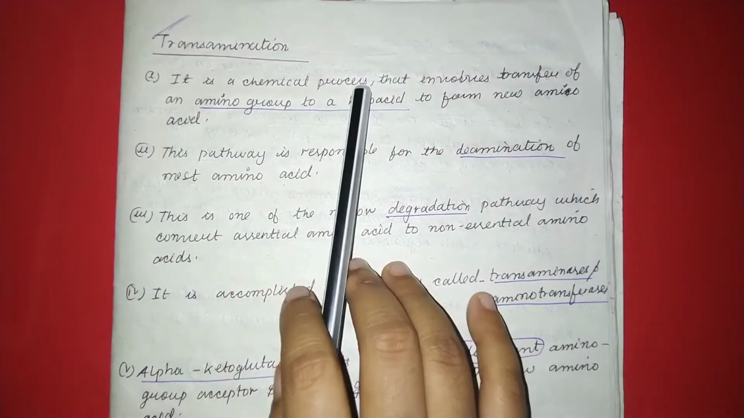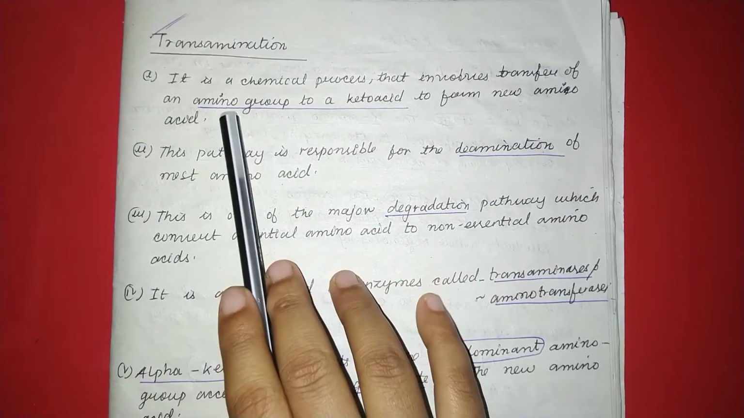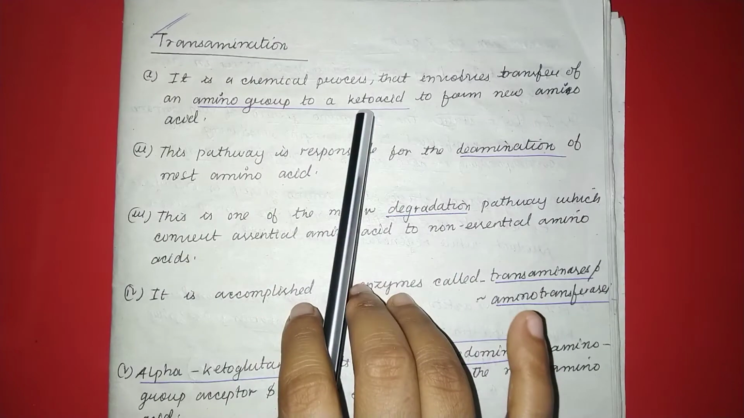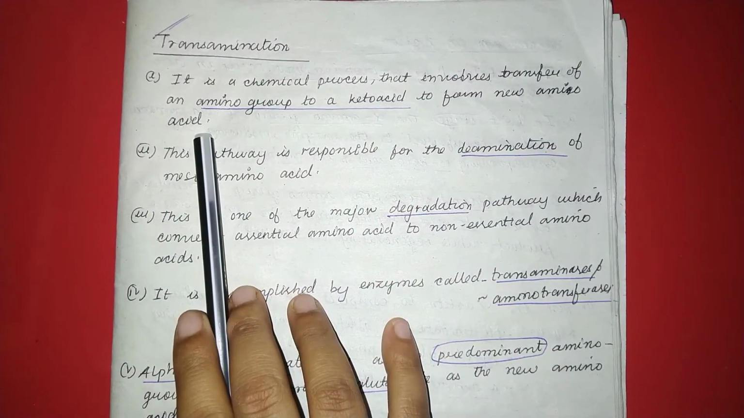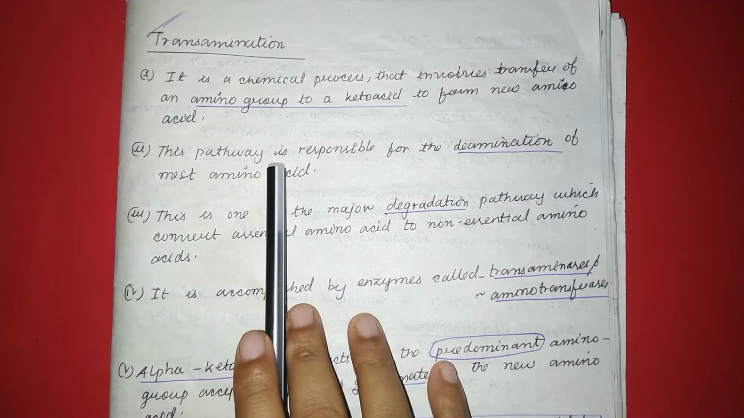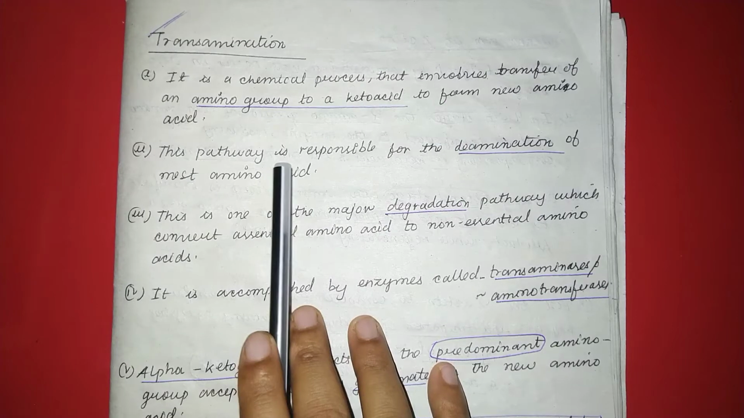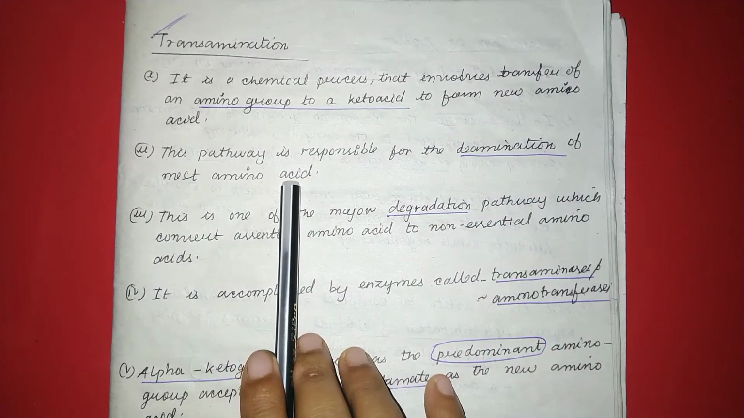Transamination is a chemical process that involves transfer of an amino group to a keto acid to form a new amino acid. The transamination pathway is responsible for the deamination of most amino acids.